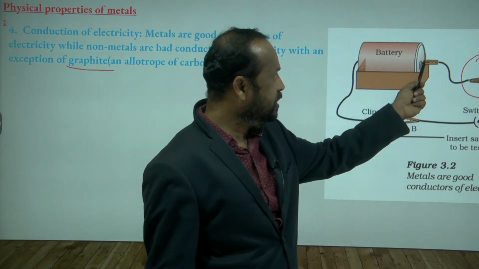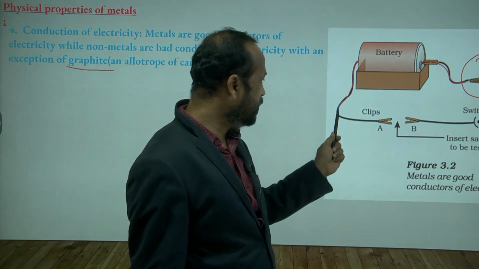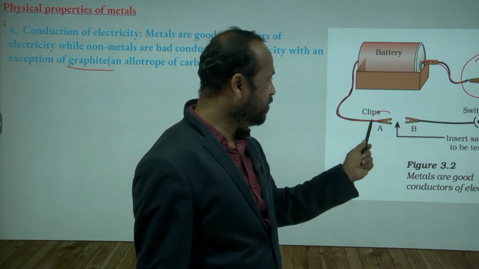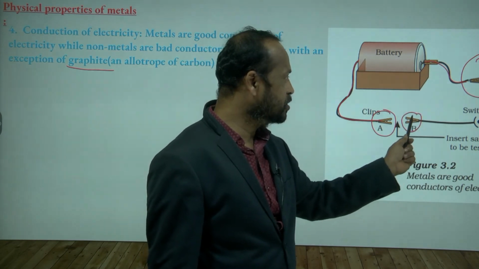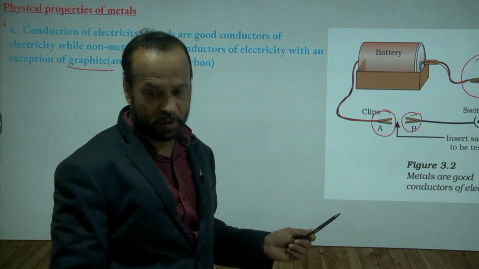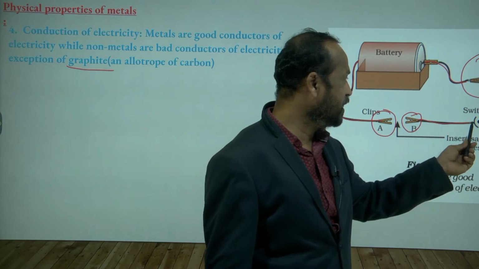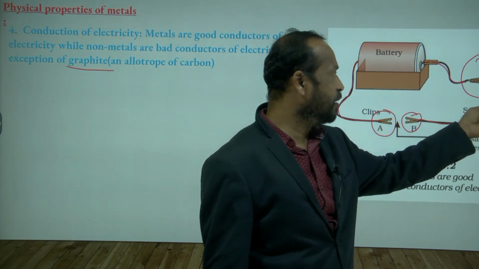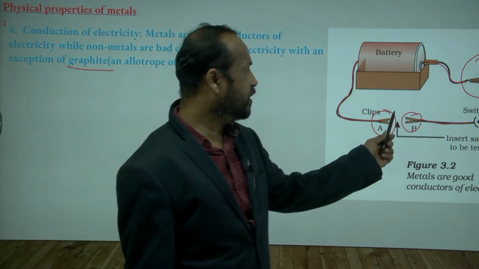Now we kept a gap here. The positive terminal is connected to one end of the bulb, and the negative terminal we are bringing like this, and we are keeping one plastic clip. Another plastic clip is also there, the kind we use to hang clothes. Again we take one wire and connect it to this bulb. Does the bulb glow now? No, here my break is there.